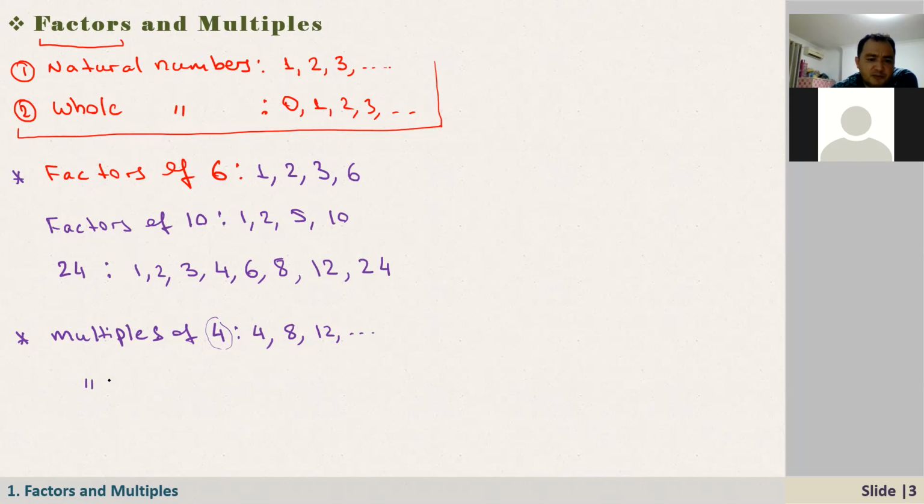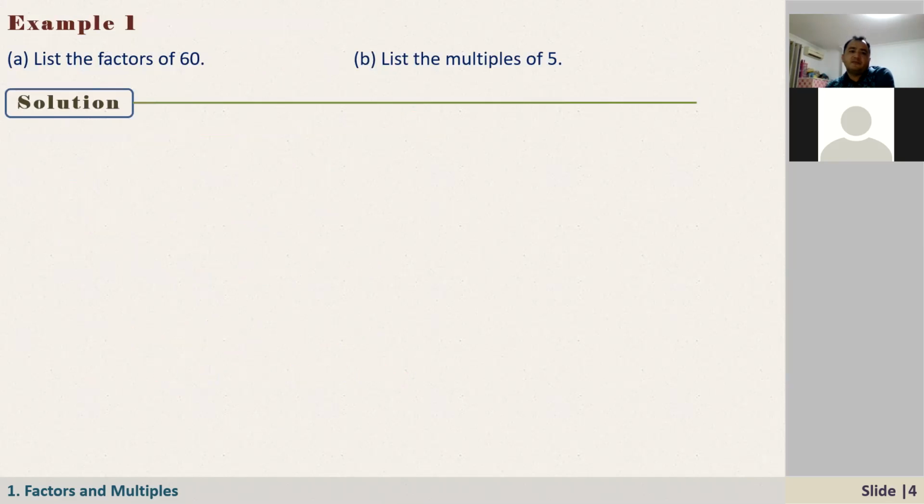And how about the multiples of, for example, 5? To get the multiples of 5, we just multiply 5 by these natural numbers. 1 times 5 is 5. 2 times 5 is 10. 3 times 5 is 15. 4 times 5 is 20, dot, dot, dot. Okay, now you have some idea about factors and multiples.